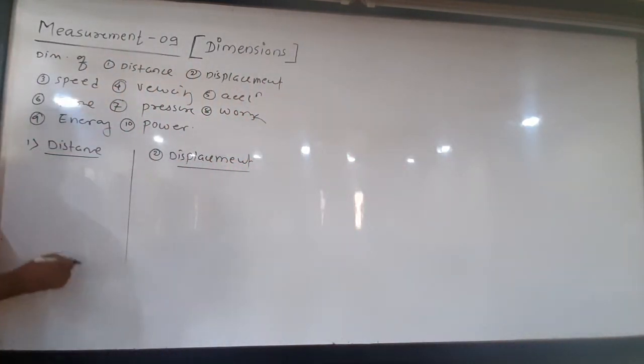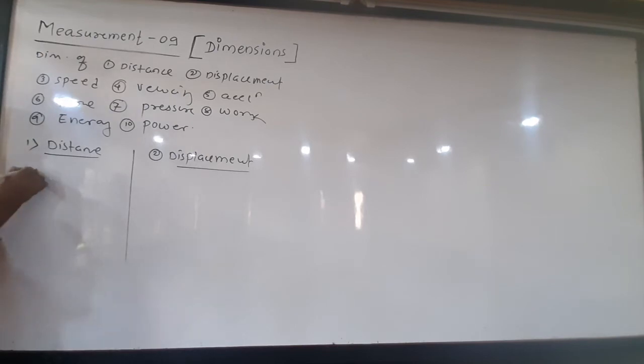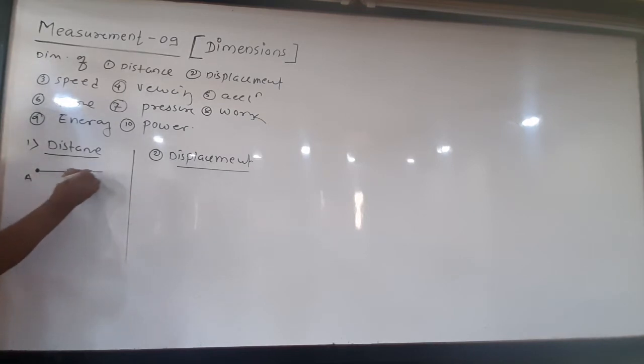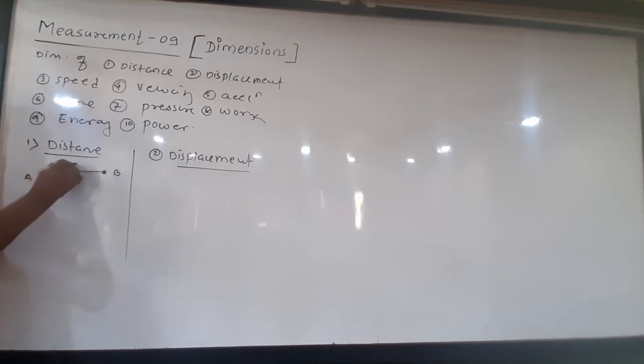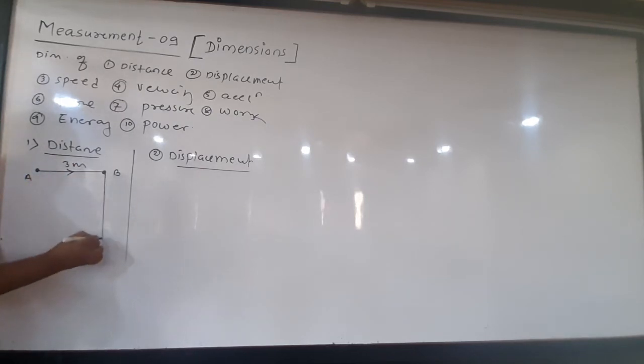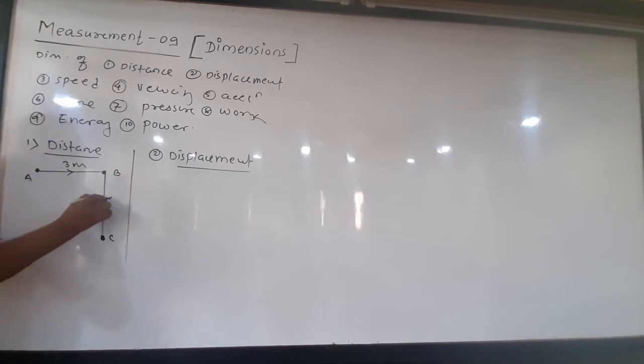For example, A is the initial position of the body. Let the body start its motion from A and reach the point B by tracing a distance of 3 meter. Then it rotates through 90 degree and moves to another point C by tracing a distance of 4 meter.